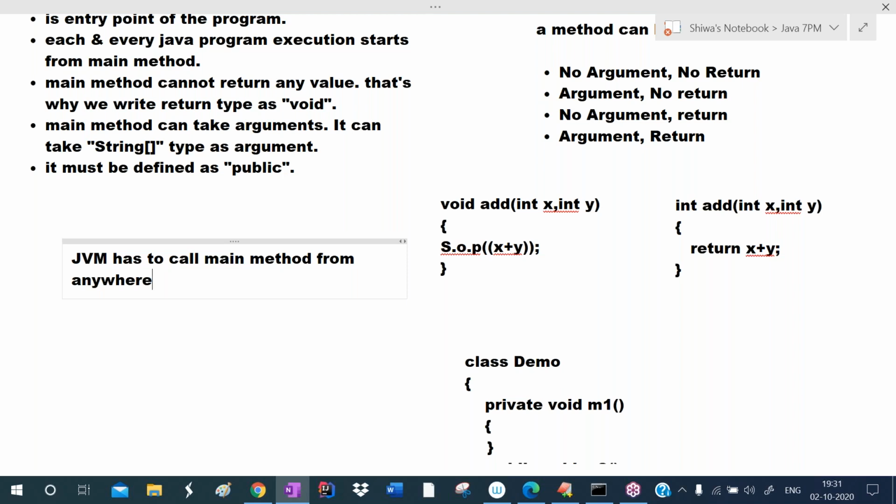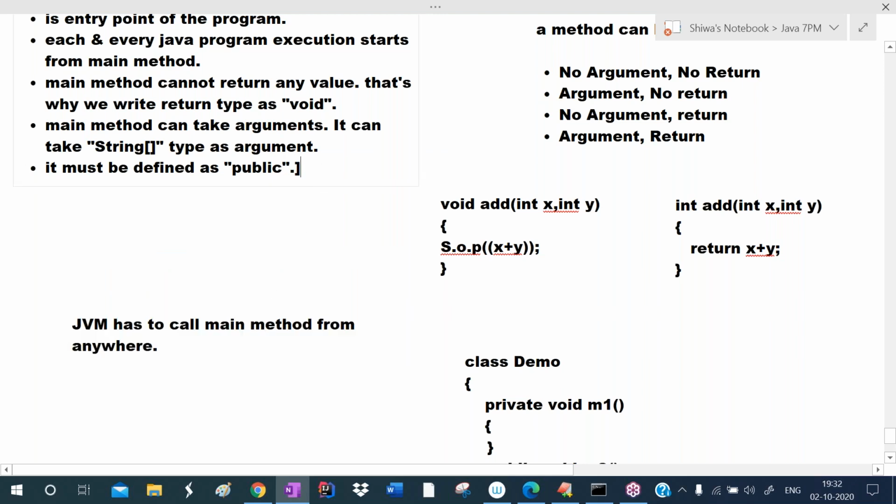So who calls the main method? JVM calls the main method. That's why this main method must be available outside of the class. If you define the main method as private, it will not be available for the JVM. If you define it as public, now this method is available to the JVM, so now JVM can call it from anywhere. That's why we must define the main method as public. Remember this one.